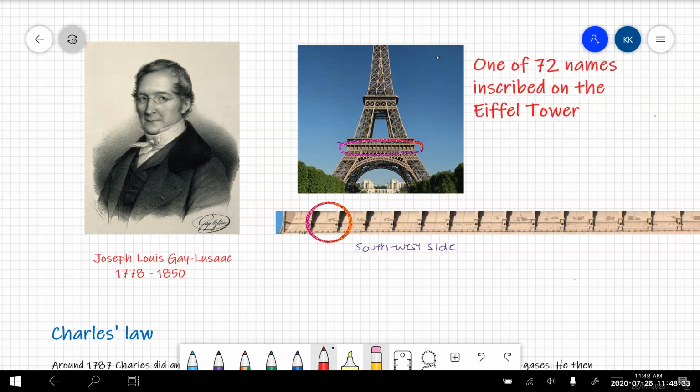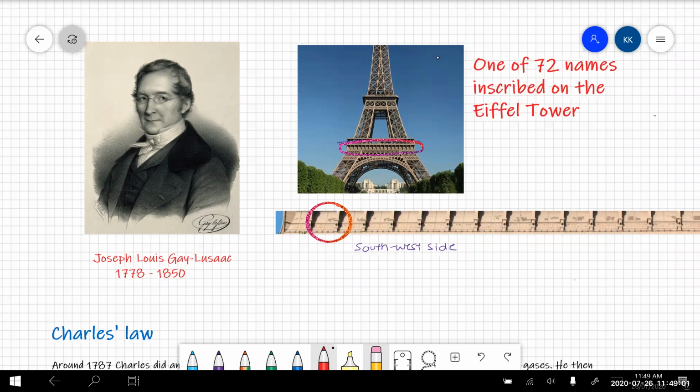He was actually also into ballooning. He flew his balloons up and did tests on the composition of the atmosphere at different altitudes. But what he is most famous for is he discovered that water was 2 parts hydrogen and 1 part oxygen. So he is the discoverer. He did this with other scientists as well, but that's what he's most famous for.